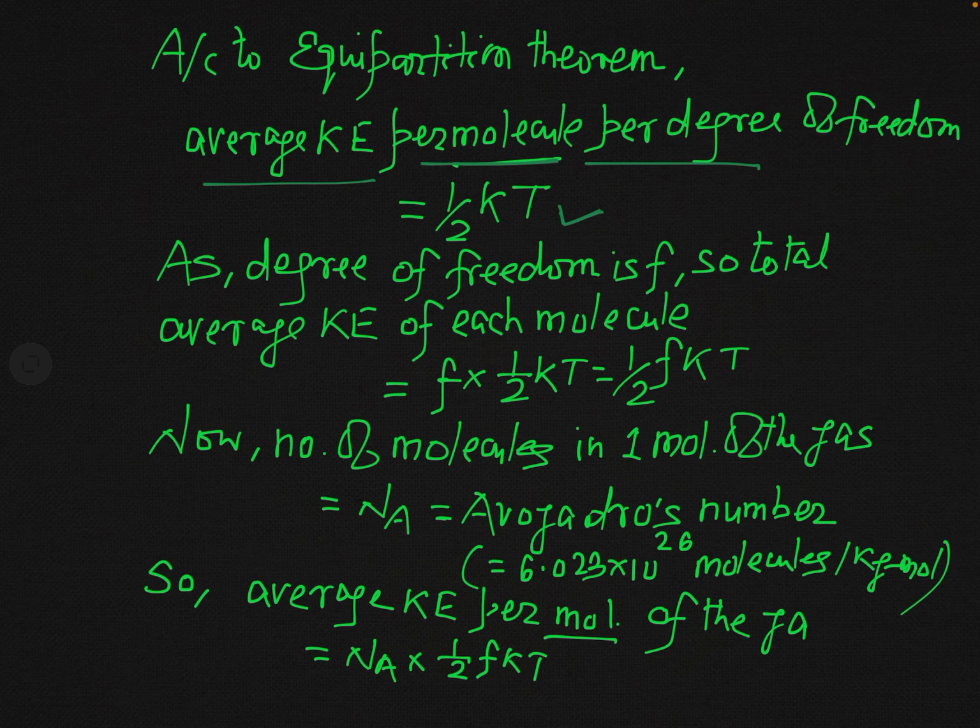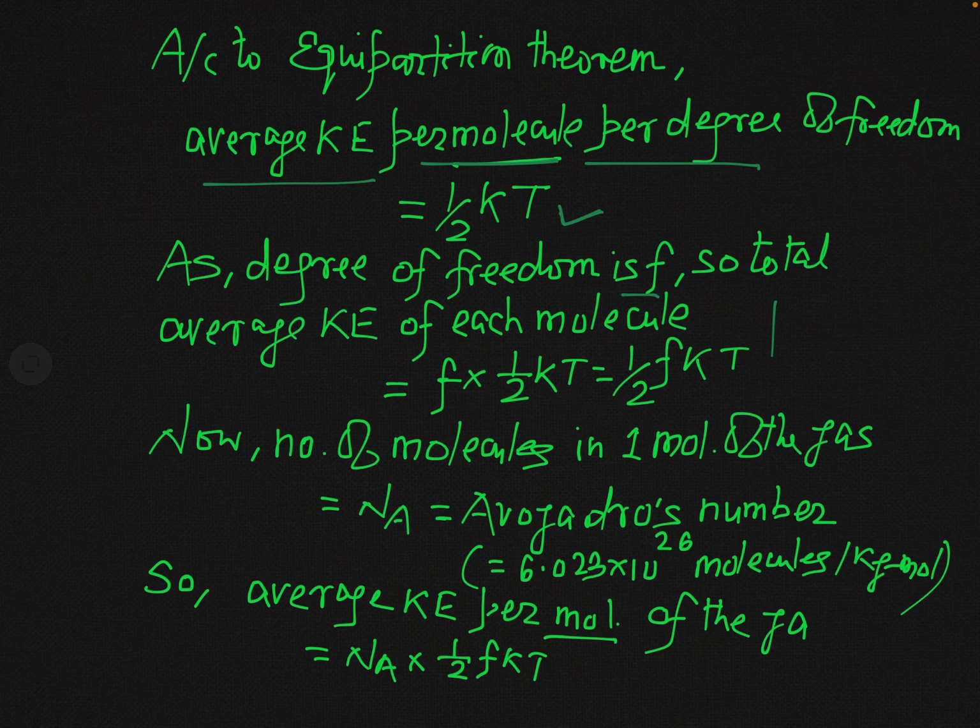But as you have assumed that your molecule has degree of freedom F, if you want to find the total average kinetic energy of this molecule, what will you do?